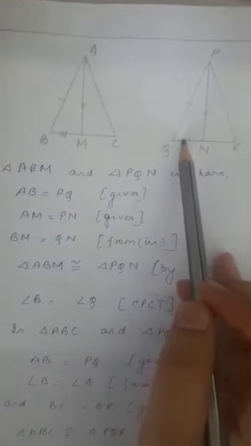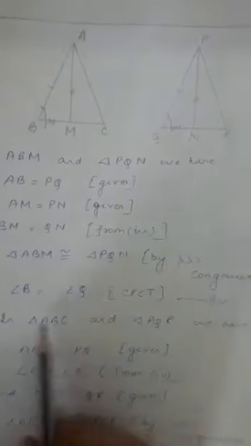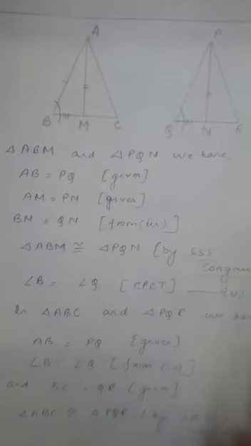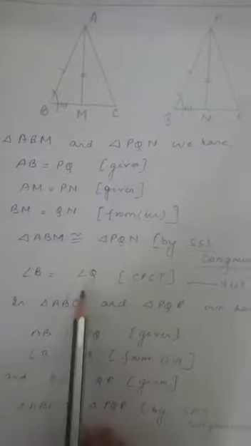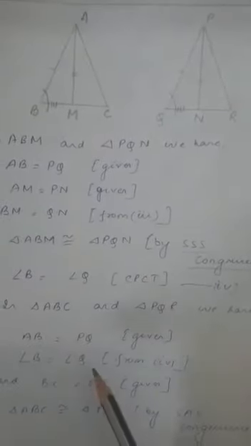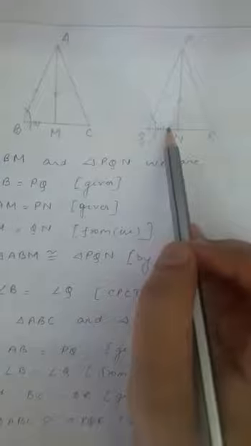Now, if these two triangles are congruent to each other, then we can say that angle B is equal to angle Q, by CPCT. Right. So see here, these two triangles are congruent by SSS congruency, and angle B is equal to angle Q, that is due to corresponding parts of congruent triangles. Keep this one as equation number 4. So this is done, that triangle ABM is congruent to triangle PQN.